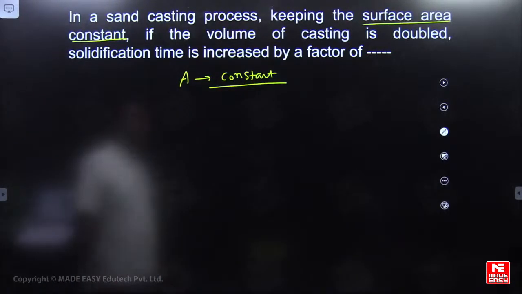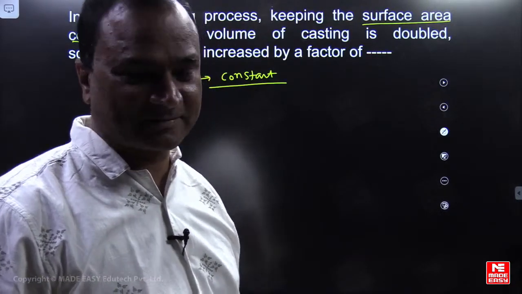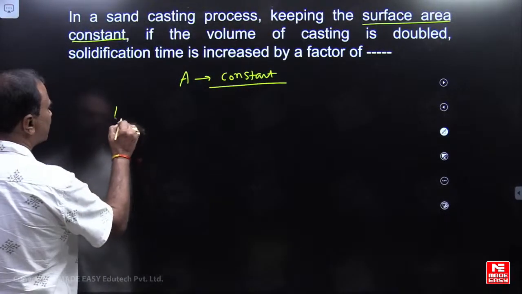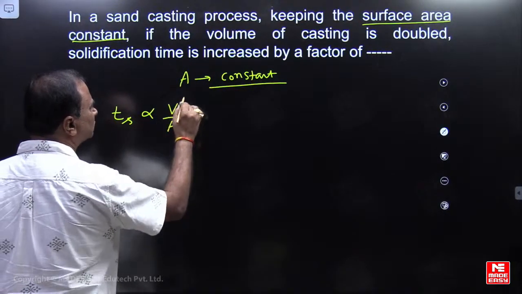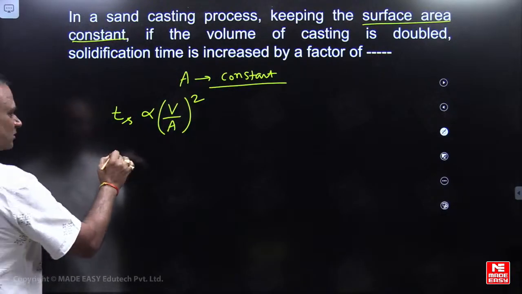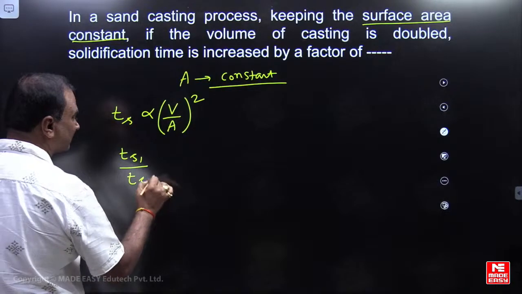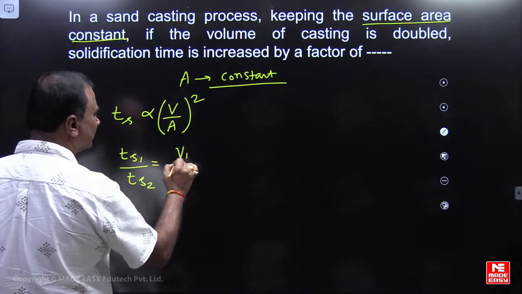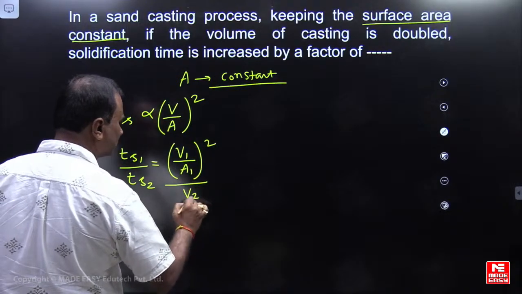If the volume of the casting is doubled, solidification time is increased by a factor of how much? According to Chvorinov's principle, solidification time is directly proportional to (volume to surface area) whole square. So I am considering two cases here, TS1 the first one, TS2 the second one. V1 by A1 whole square, V2 by A2 whole square.